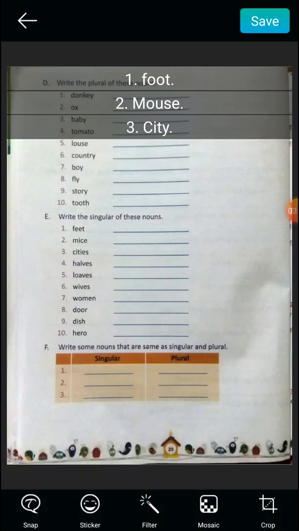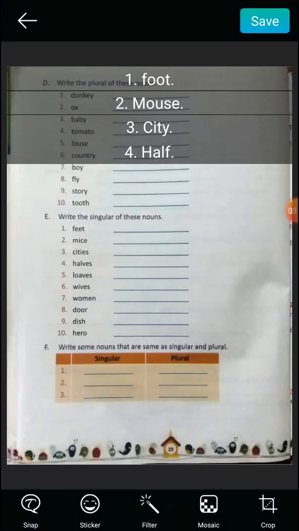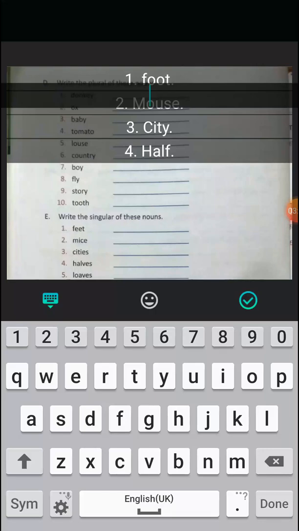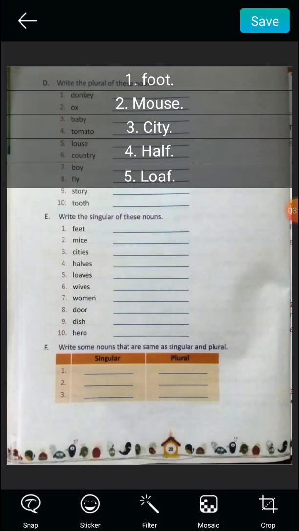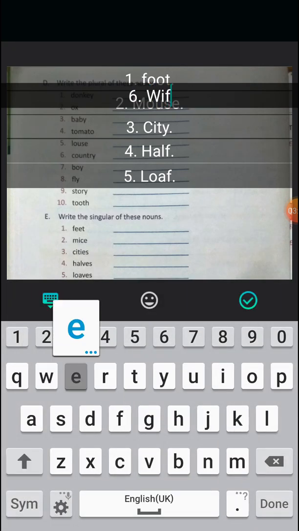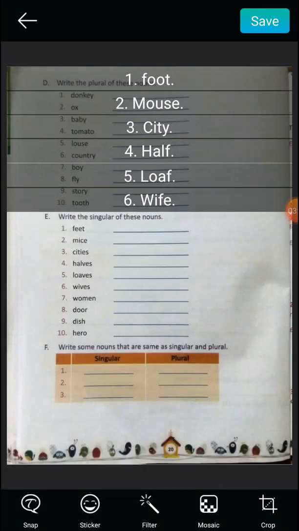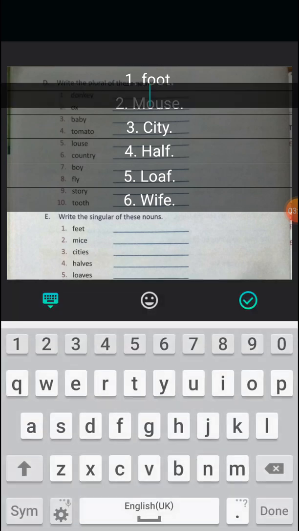At 4 we have halves. Singular would be half. On 5th we have loaves, which means singular would be loaf. Okay. 6, wives, which means singular would be wife. Okay. Now 7, women, woman. Okay.